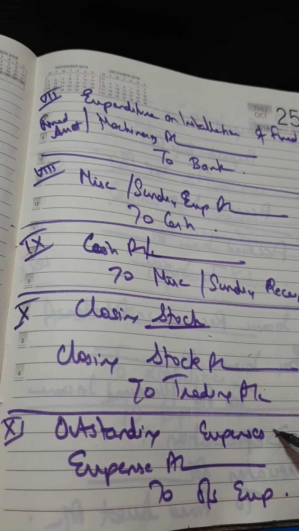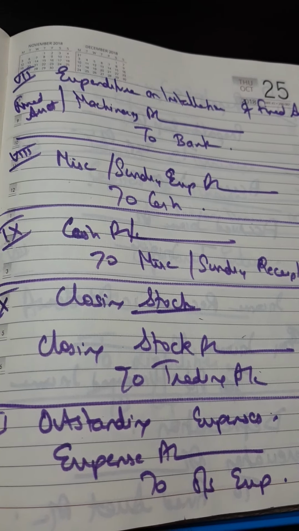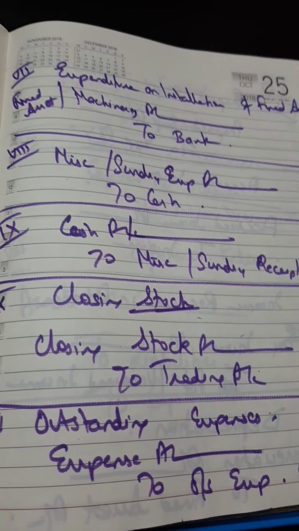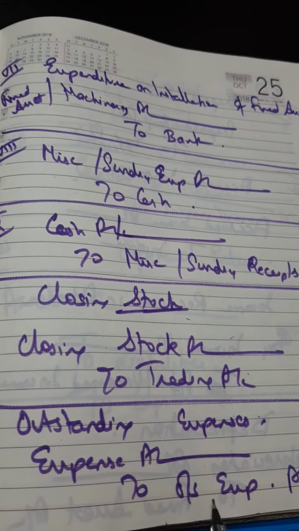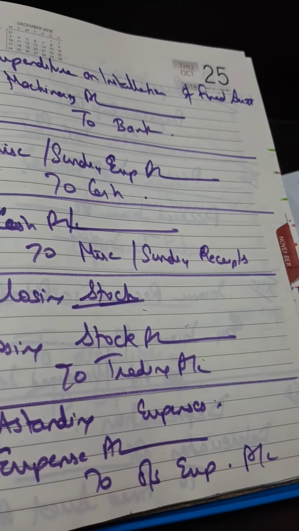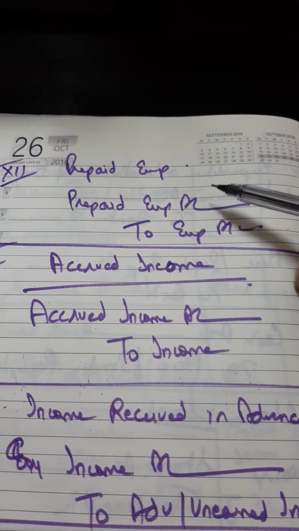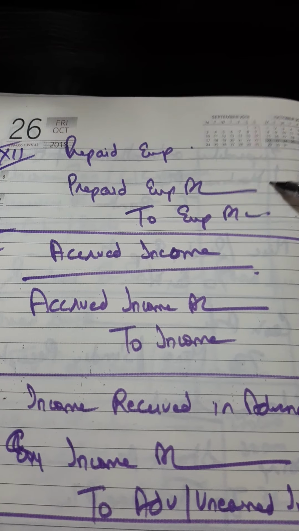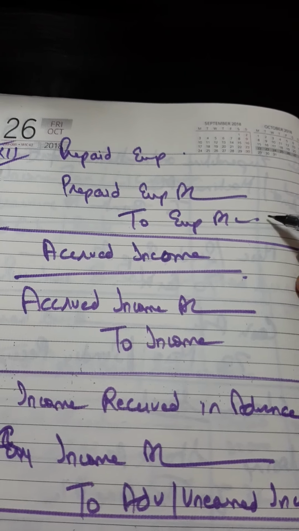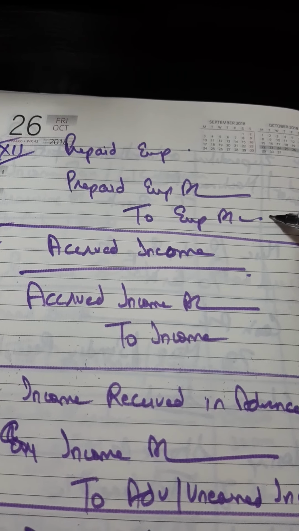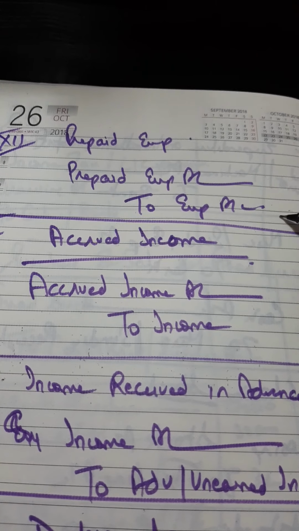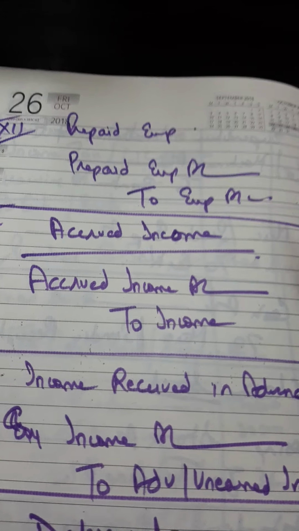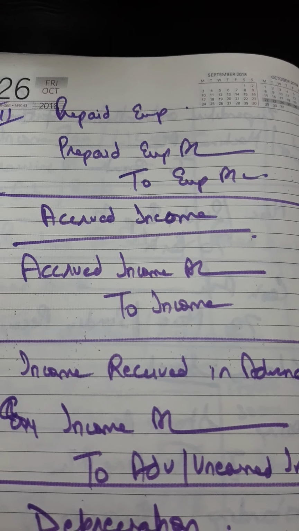For all my outstanding expenses, the expenses which I have not paid as yet, the expense account will be debited because an increase in expense is debited, and outstanding expense is a liability, so an increase in that will be credited. Similarly, prepaid expense is an asset, so an increase in prepaid expense will be debited, and it will reduce your expense account because the expense which I've paid this year, maybe 10,000, belongs to prepaid, so I need to reduce 10,000, so my expense will be credited as my expense is being reduced.